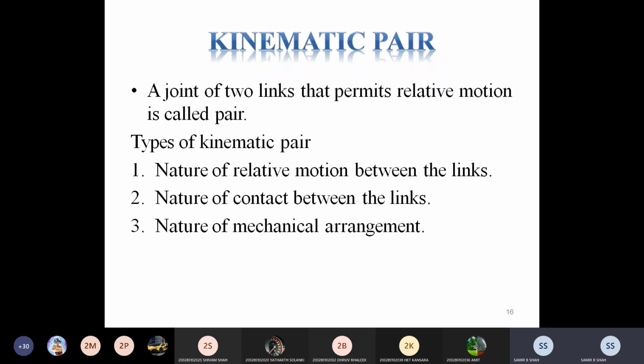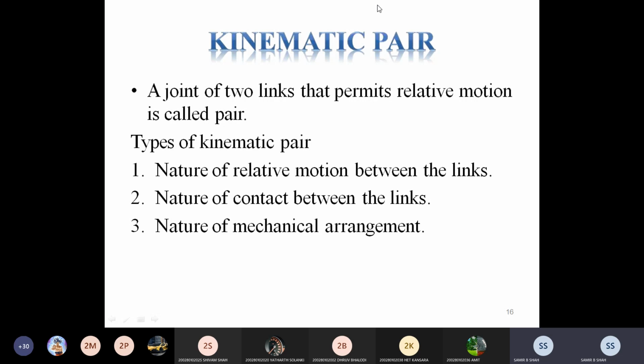Now next one, that is kinematic pair. A joint of two links, as I discussed earlier, a joint of two links that permit relative motion is called a pair.